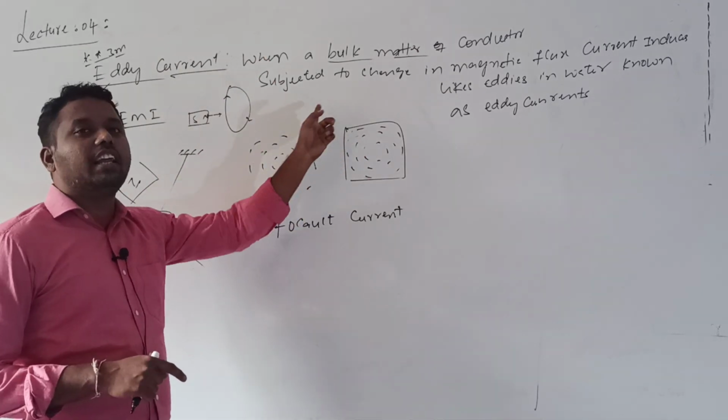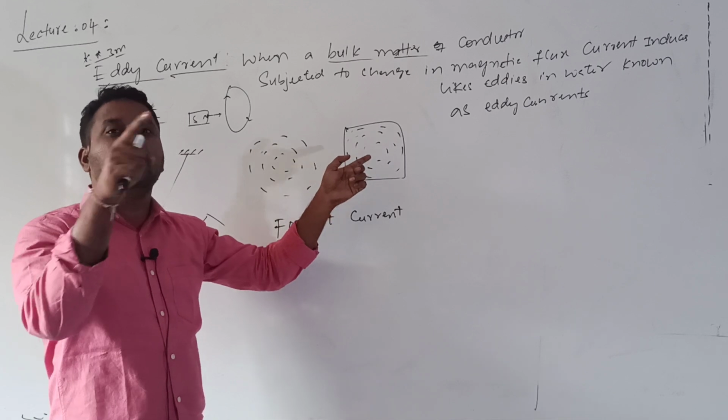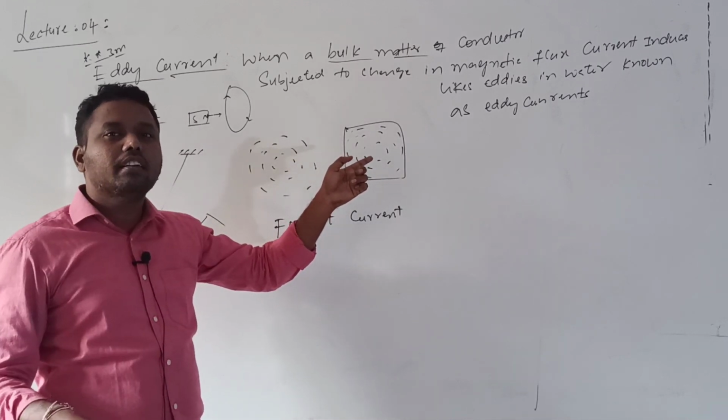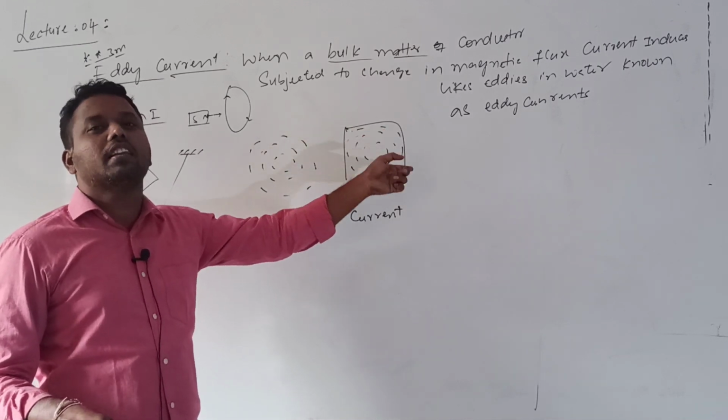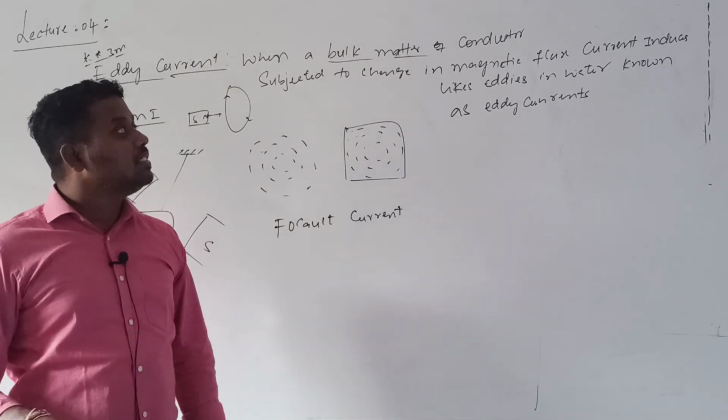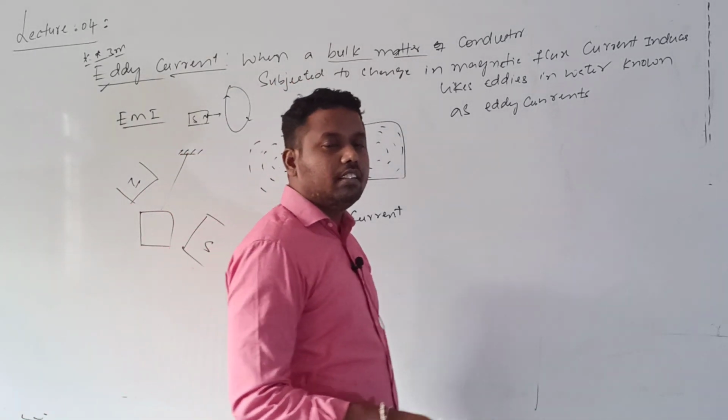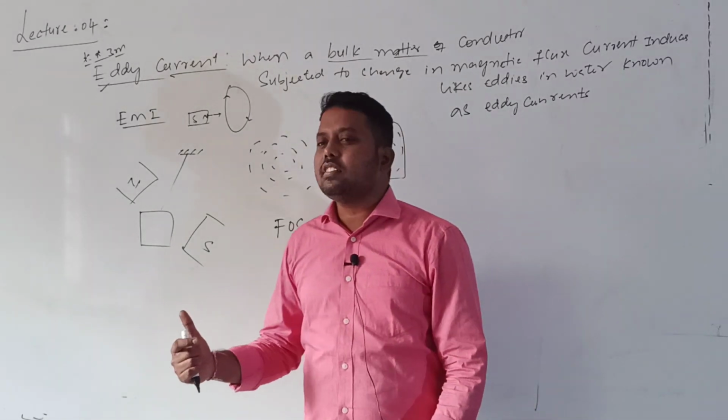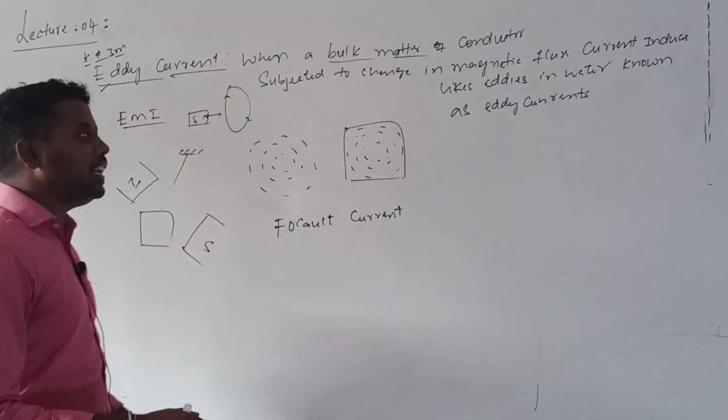The meaning of eddy is pooling, wheeling in a particular path, which is called a whirlpool or eddies. Such a current is called eddy current. Foucault discovered this, that's why this current is also called eddy current.